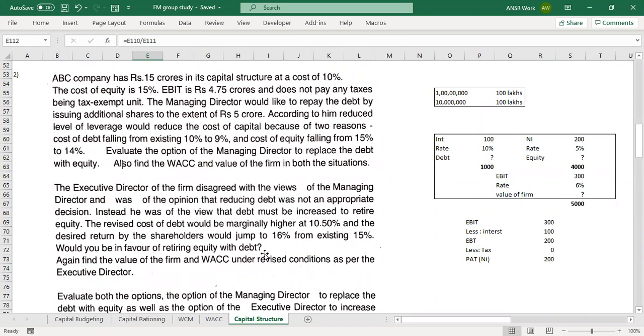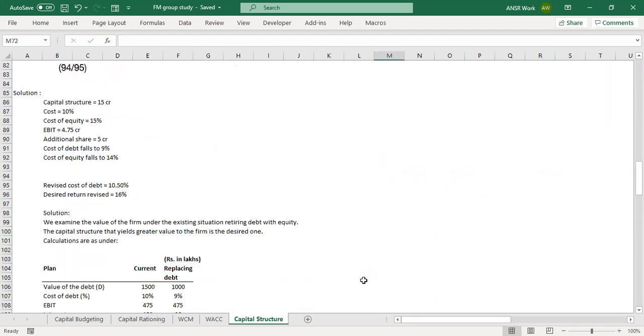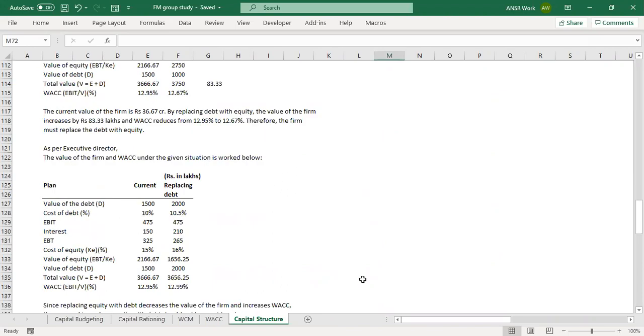Dheeraj, with the revised, the second part of the question, can you check the answer? Yes, please. With 90 lakhs as the PAT. If he's saying retiring the equity, that means that 21.66 crores he's retiring with debt, right? No, not like that. You don't go like that, because we don't have any information about equity. Let's not go from the equity.